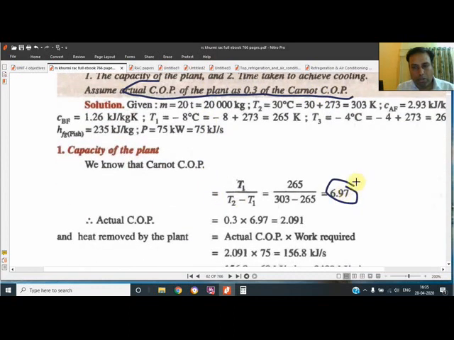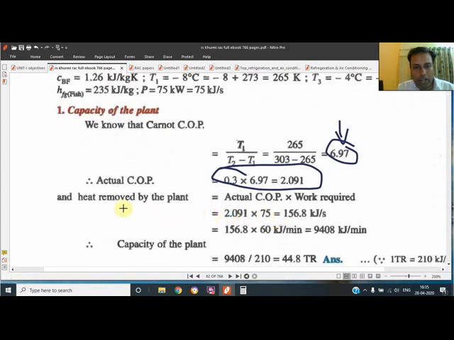So this COP is to be reduced, and by multiplication by 0.3 the new COP is very low. We know that COP is not a single formula.